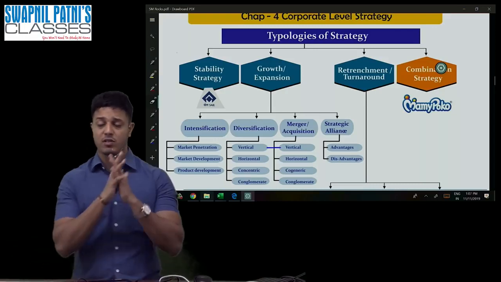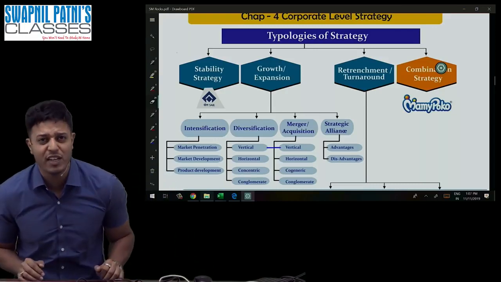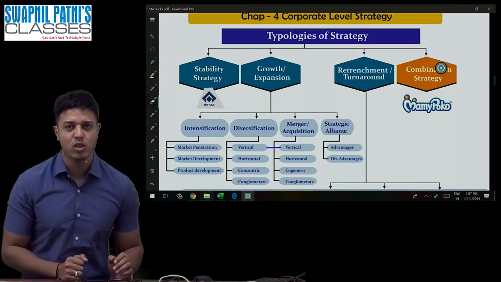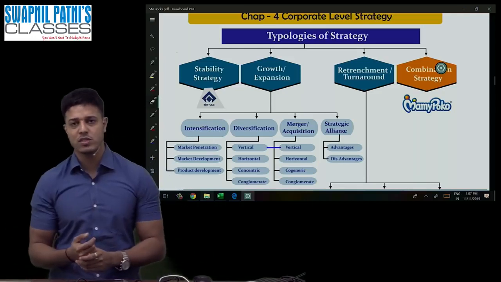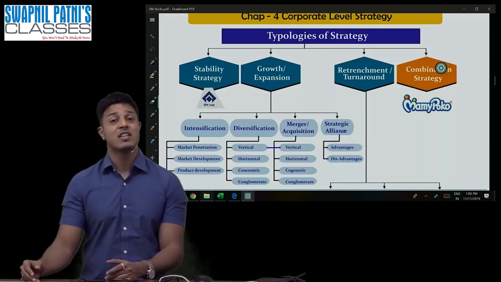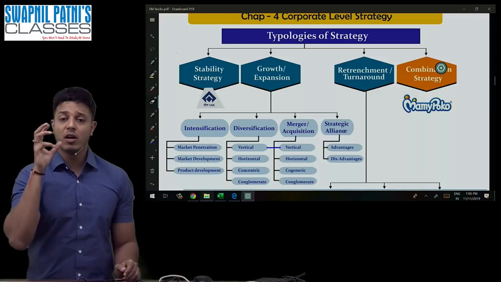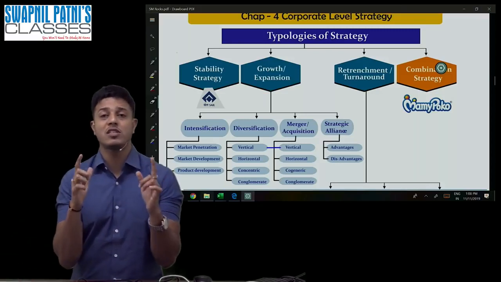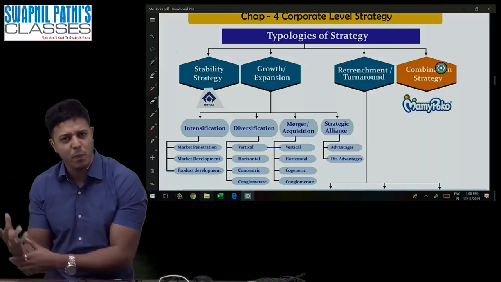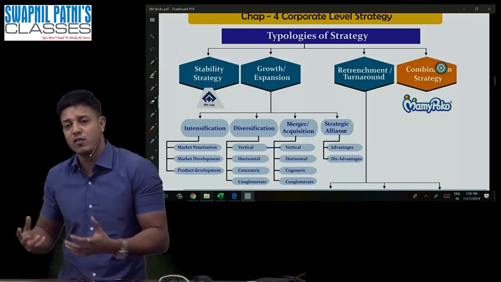So now let's revise. Let's understand the difference between stability and expansion. What is the difference between stability and expansion? Guys, I would like to ask you some questions like Reliance, expansion, Tata, expansion, Godrej, expansion, TCS, expansion. ITC, expansion, all these organizations believe in new products, new branches. They keep on introducing new products, new branches. They are entering into different businesses.